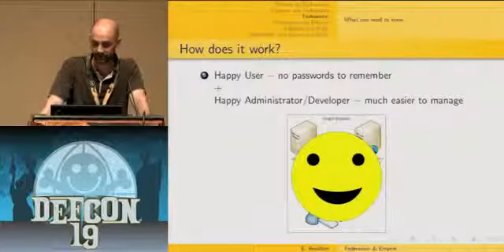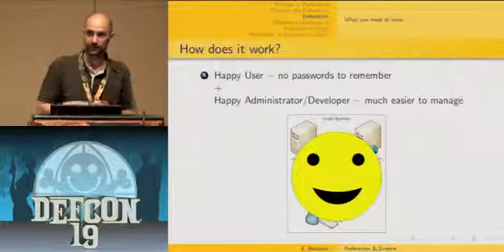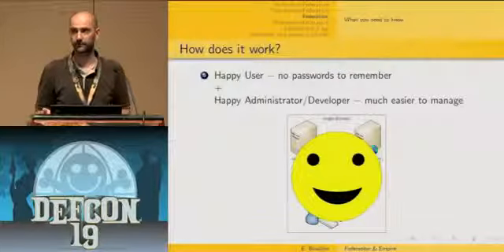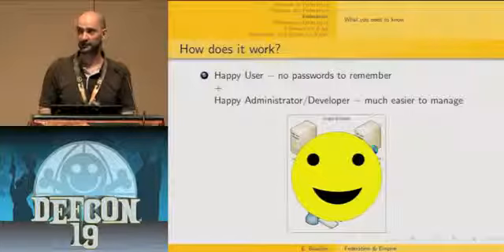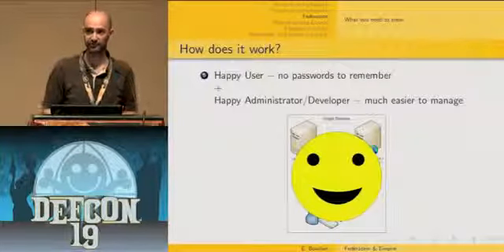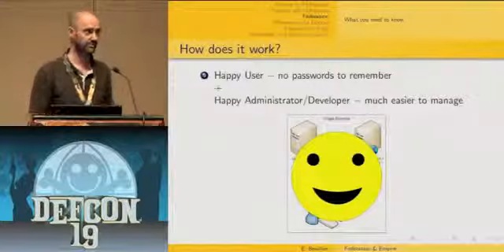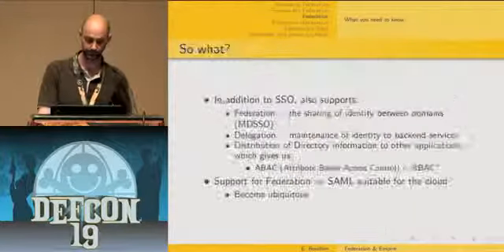And that's really interesting from an administrator and developer point of view. Because in fact, from the web application side, you don't have to know and to deal with what kind of authentication mechanism has been used. So the corporate environment can completely change the way users are authenticated. The code of the web application still remains the same. That's what makes it really interesting from a developer point of view.